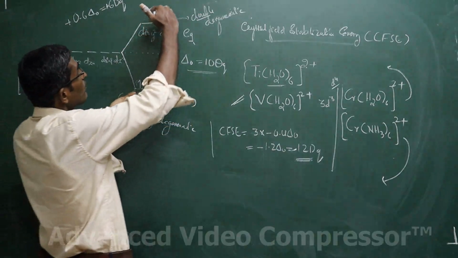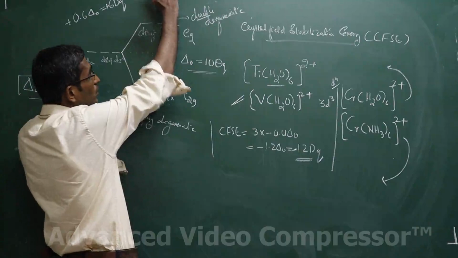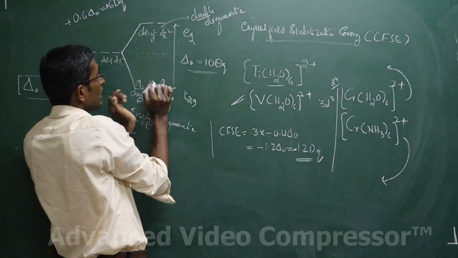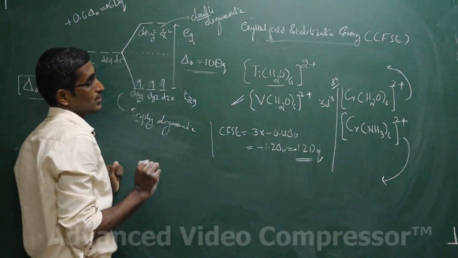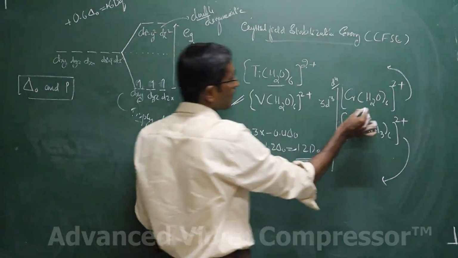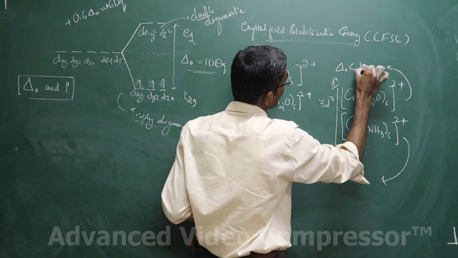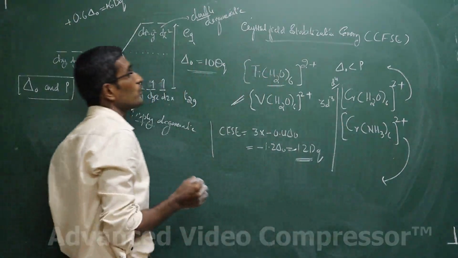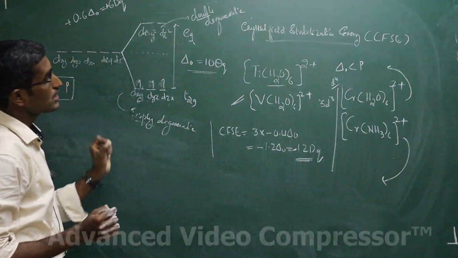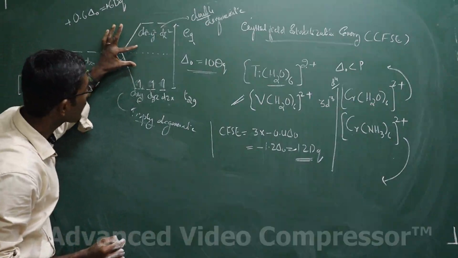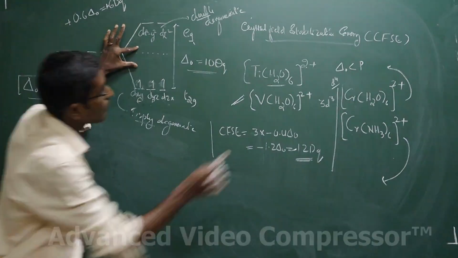If the delta naught is too high, the electron prefers to pair. If the delta naught is too small, then the electron will go to the higher energy. So in the case of this, delta naught is lesser than the pairing energy. Energy required to pair is higher than the delta naught. That means delta naught is very small in the case of this.